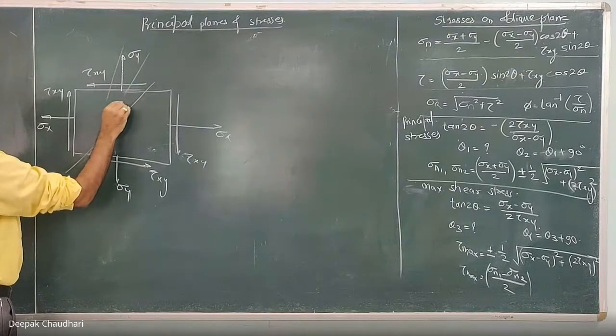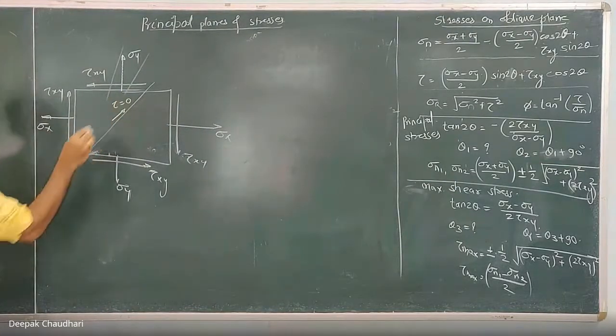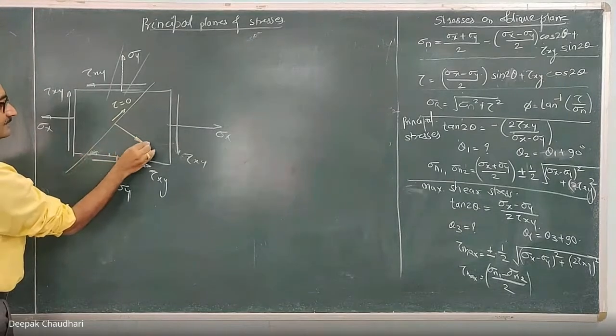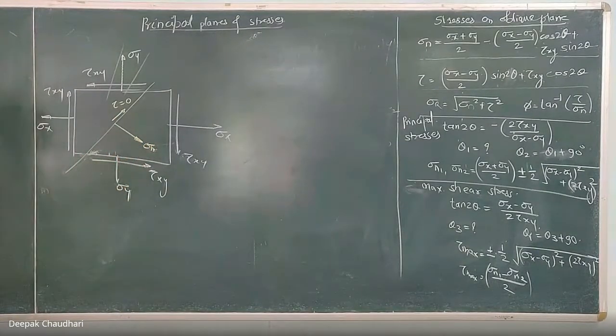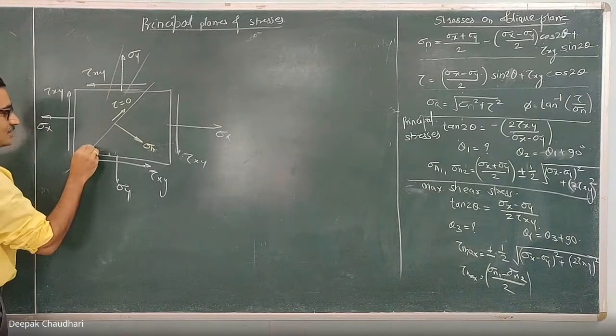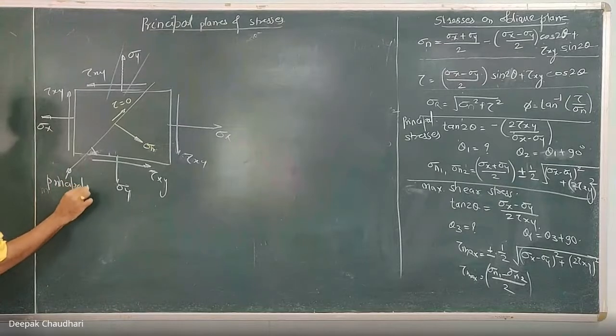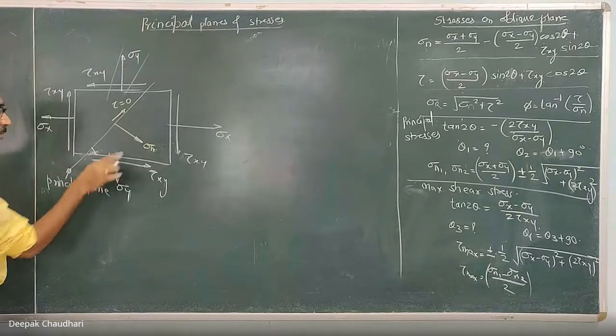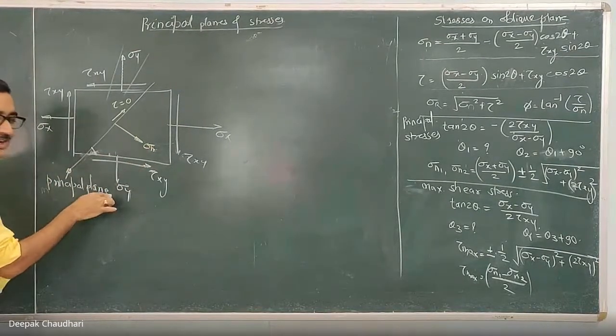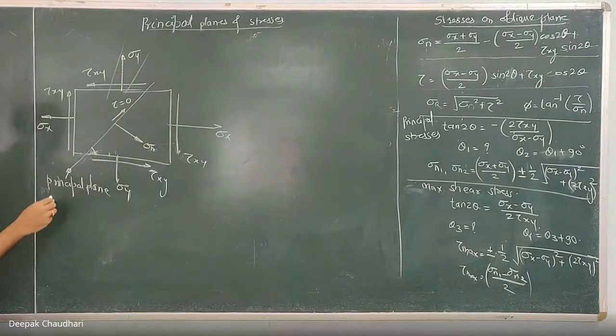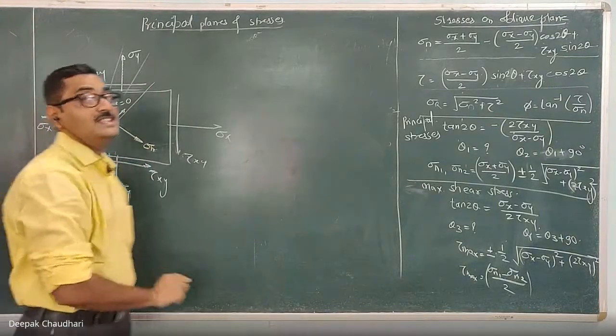The shear stress on this is zero, clear? But the normal stress will be there. There will be a normal stress. Understood? So the plane on which the shear stress is zero is known as a principal plane. And the normal stress acting on a principal plane is known as a principal stress.